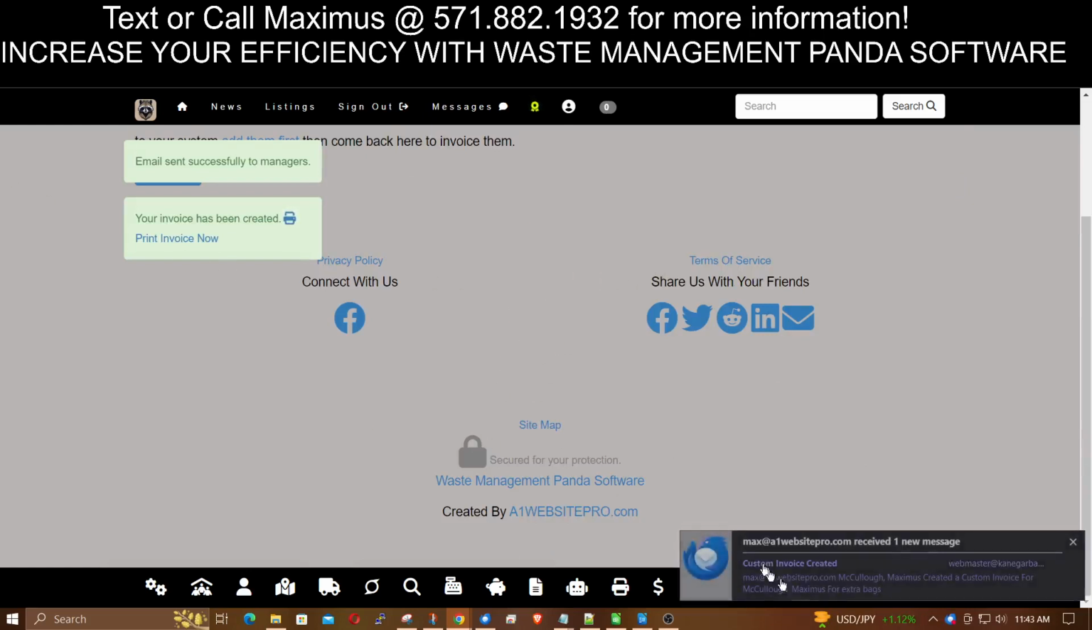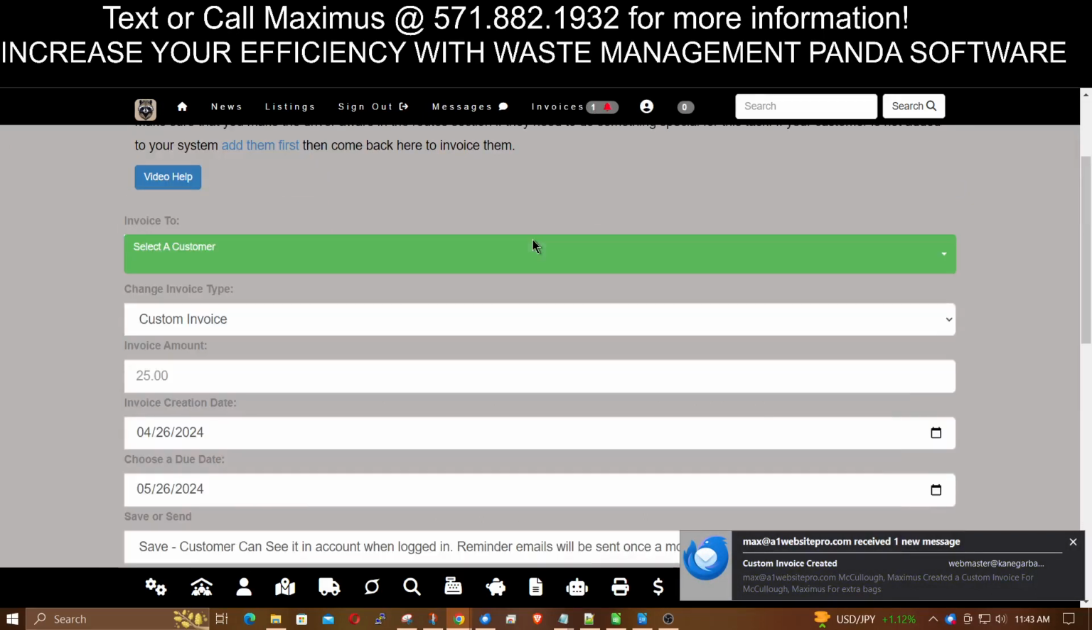It sends it right to the customer. They have an extra bag, they got a custom invoice created for them, and it's that easy and that quick.